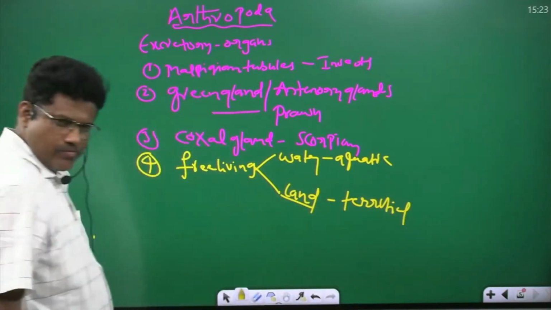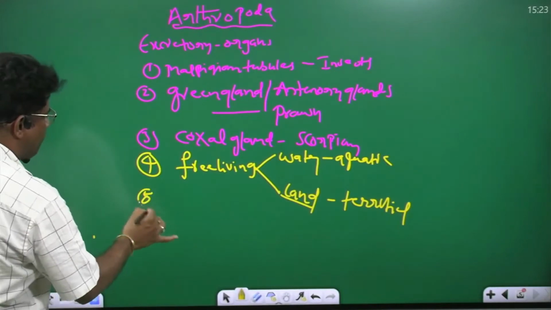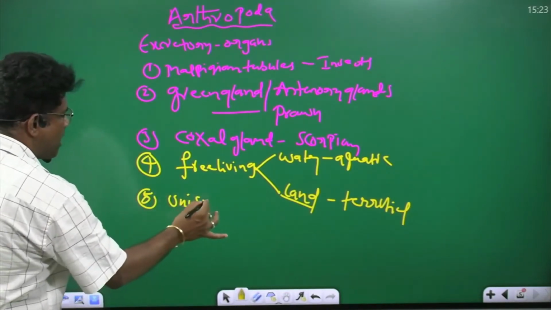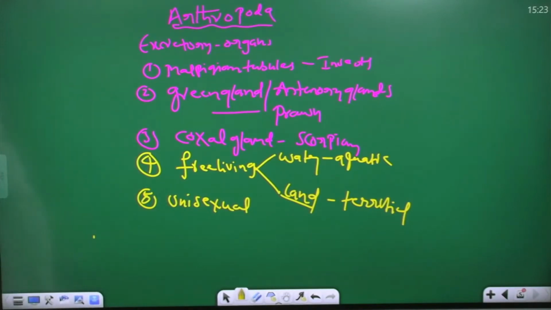Any doubt? Most of the arthropods are unisexual, meaning dioecious.